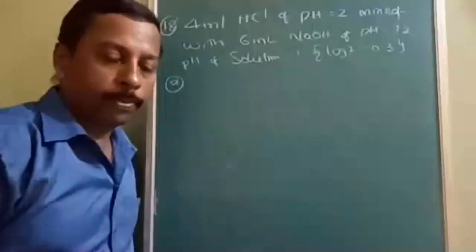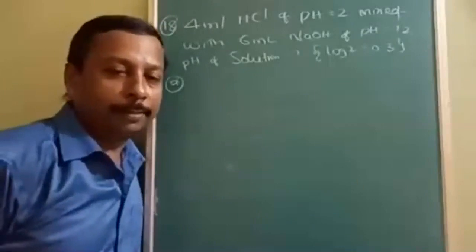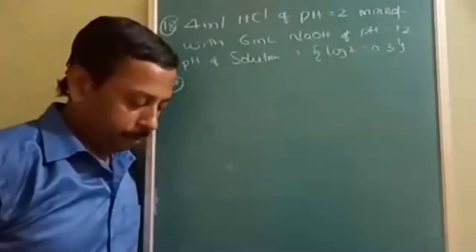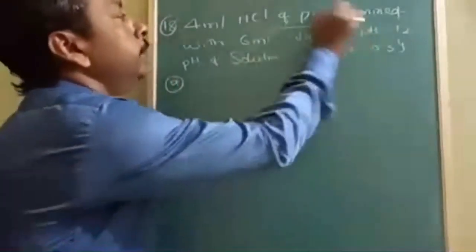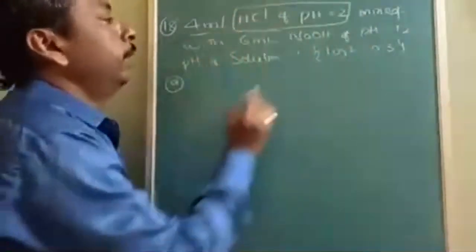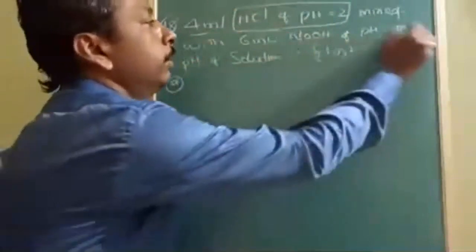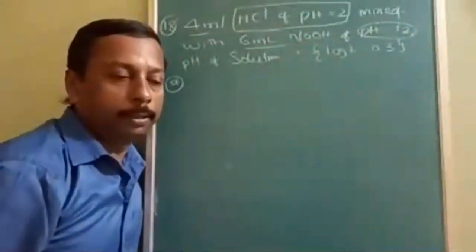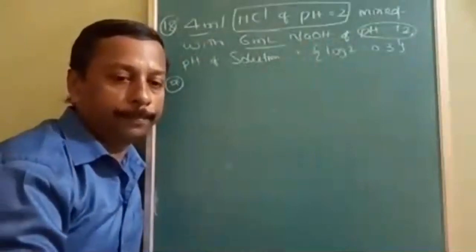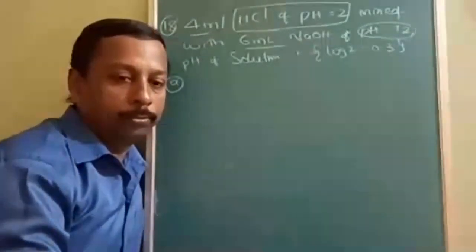Okay, in this question, acid and base are both of different pH. Acid pH is 2 and 4 ml is added to the base of pH 12 and 6 ml. So, what will be the pH of the resulting solution? Okay, you can try it now.